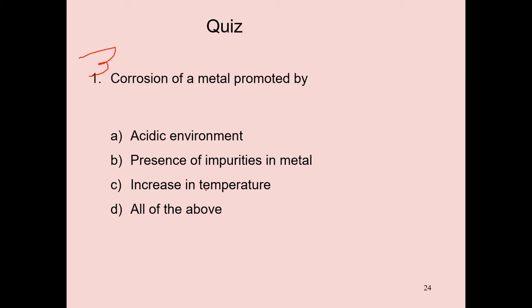So what is the answer? All the above. Corrosion of metal promoted by acidic environment increases. Presence of impurities in metal increases corrosion. Increased temperature also increases corrosion. So all the above is the correct answer.